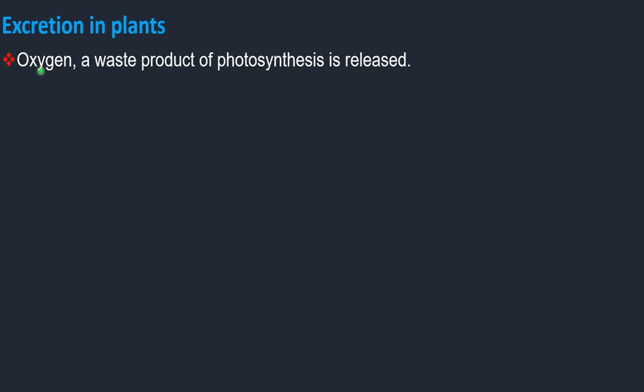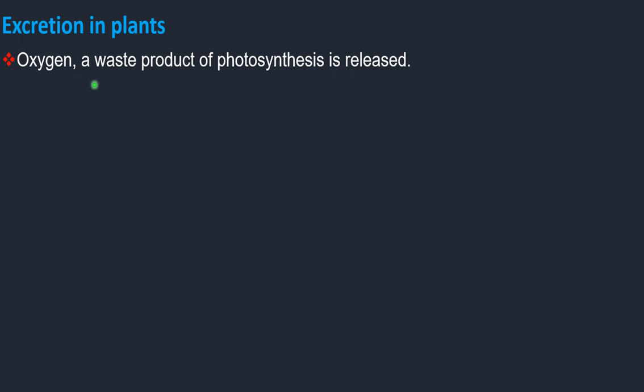Then in transpiration also we have seen. In the transpiration process, they are going to be expelling or removing excess water from their body. So that is called transpiration. Okay. So like that, other substances are also removed from the plant body with different processes. Now we are going to know how they are going to be excreting the different waste products which are produced in their body. So oxygen, a waste product of photosynthesis, is released. It is waste for plants, but it is very useful for all other organisms.